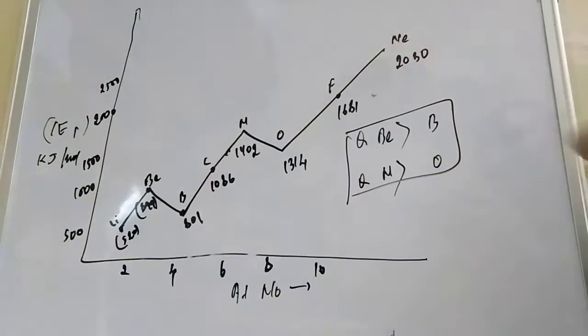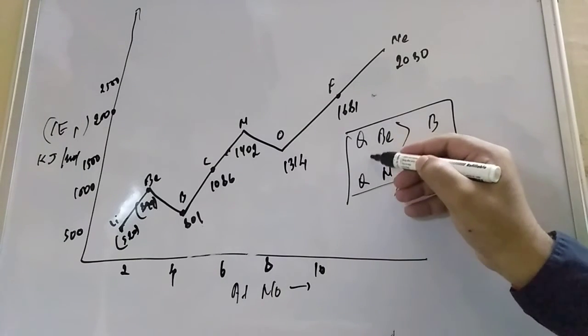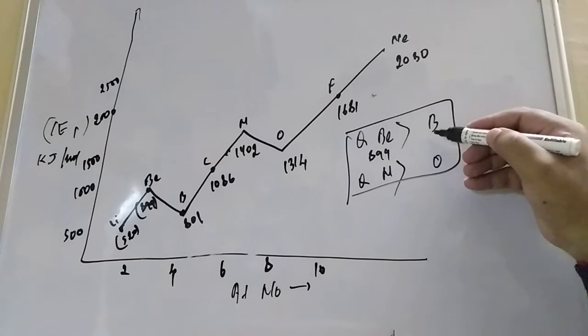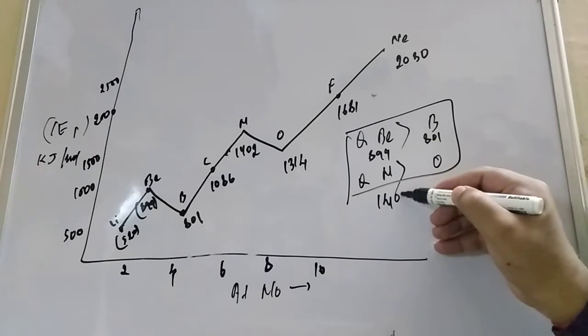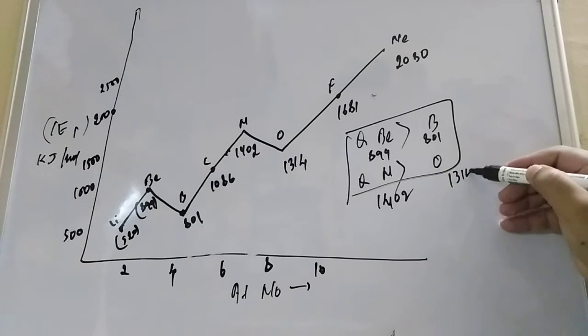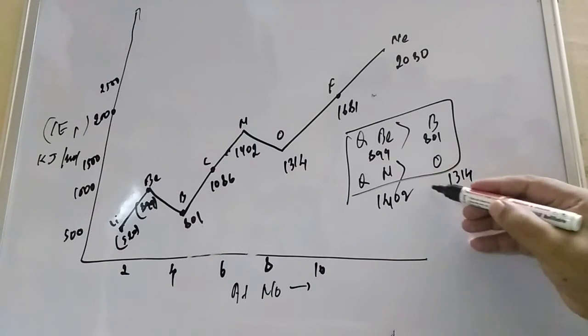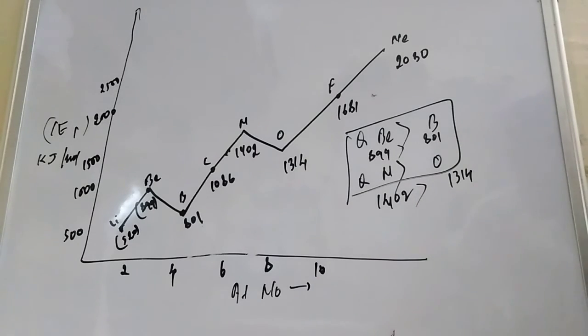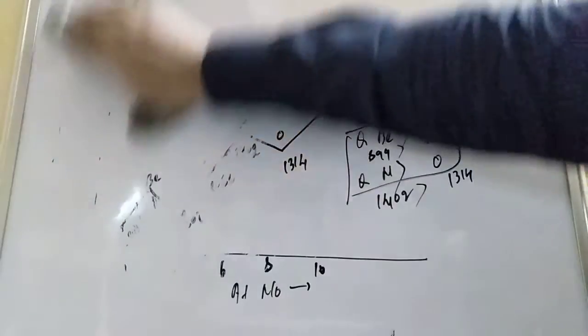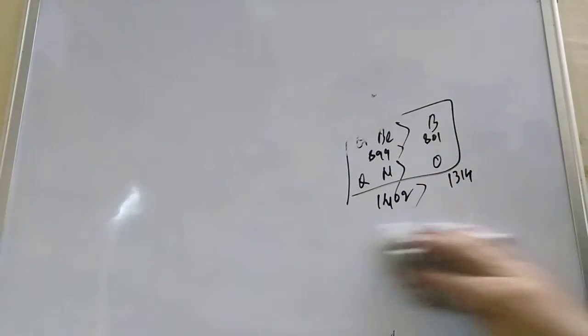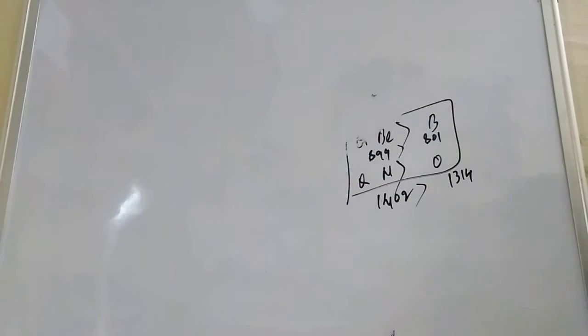Now student, two questions can be formed. Here is beryllium 899, and here is boron 801, and nitrogen 1402 and oxygen 1314. So here there is a decrease, which we have to understand. I am writing and explaining what is happening here in case of ionization enthalpy. More than two questions can also be formed, but here try to understand these two.